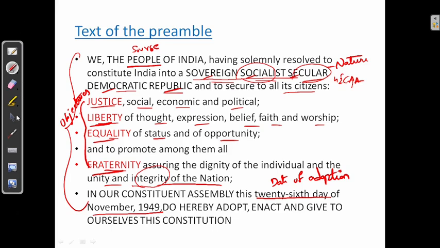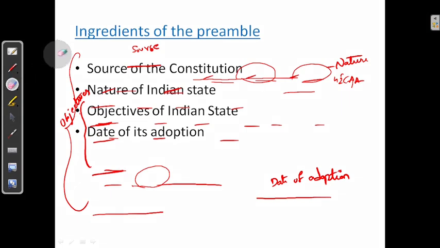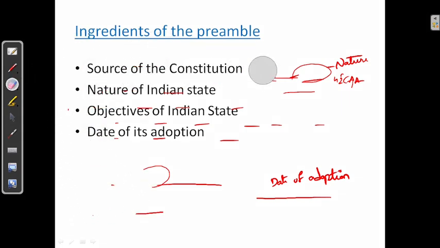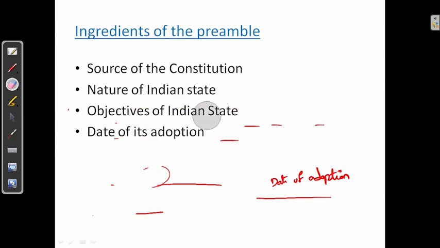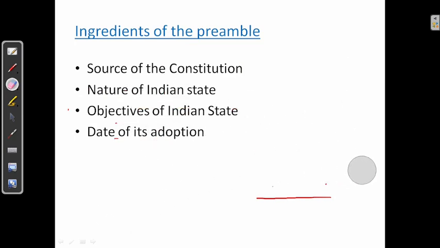Next four ingredients of the preamble: source, people; nature is sovereign, socialistic, secular, democratic republic; objectives, justice, liberty, equality and fraternity; date of its adoption is 26th November 1949.